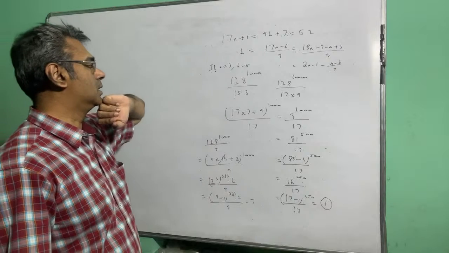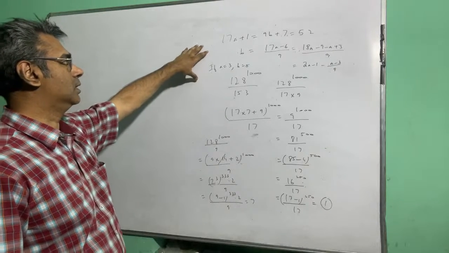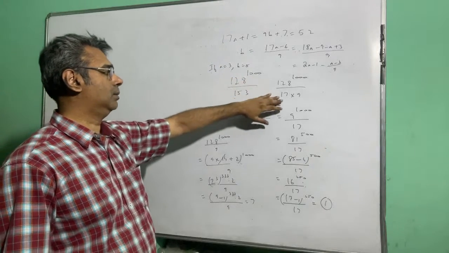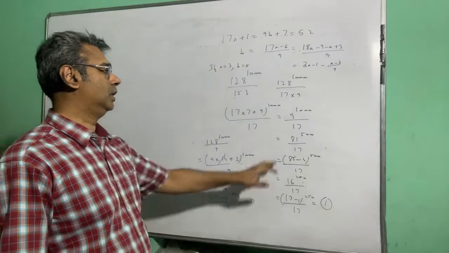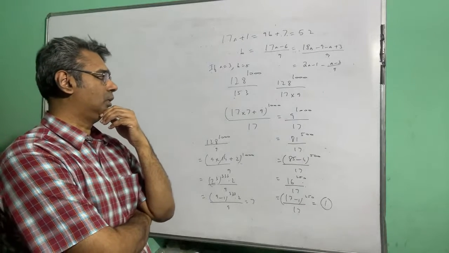So what is the suggestion? That you are doing 120 to the power 1000 by 17 and 120 to the power 1000 by 9, but actually you are ultimately having the denominator 17 into 9.